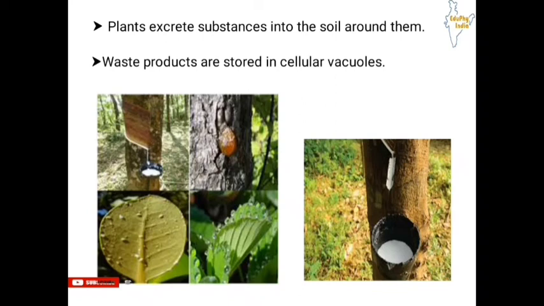Waste products are stored in cellular vacuoles. So basically, these vacuoles are large in plants, and in these vacuoles, waste products are stored, because waste products can contaminate the other cells of the plant. So to avoid this contamination, the waste products are stored in these cellular vacuoles. So it gives safety to the plant from contamination.